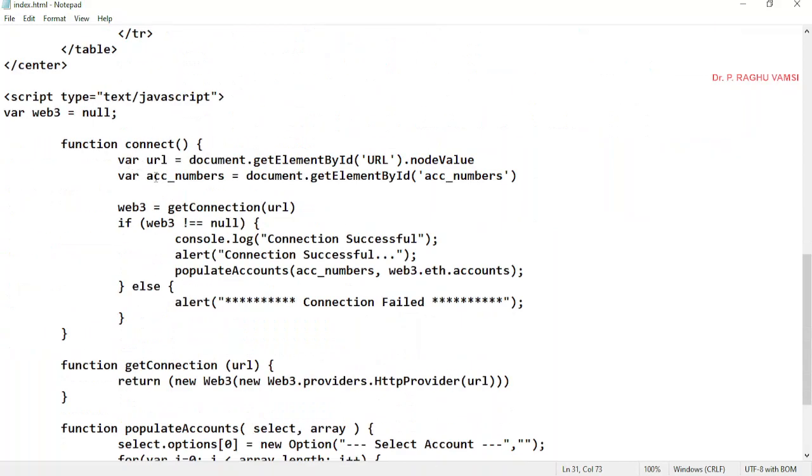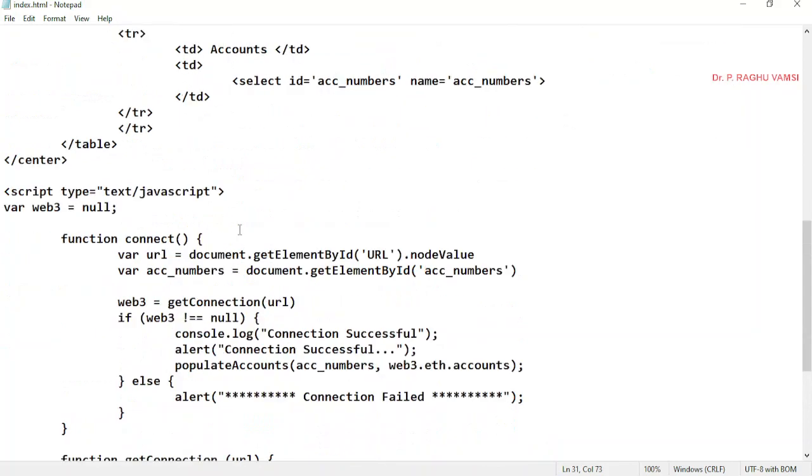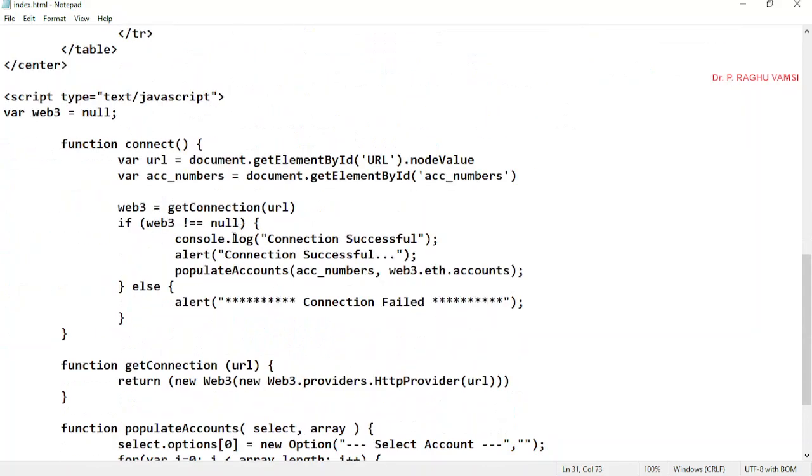These two are required for us, so we are going to fetch this. Now web3 is equal to getConnection of url. I have provided the URL that I fetched from the HTML page to the JavaScript. If web3 is not equal to null, console.log connection successful and alert connection successful.